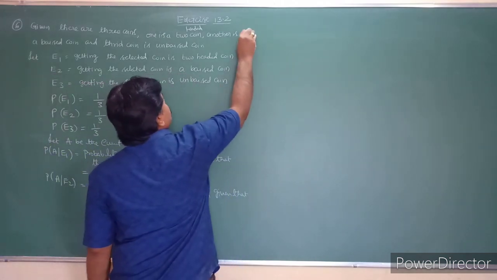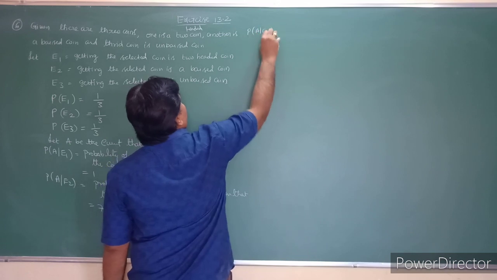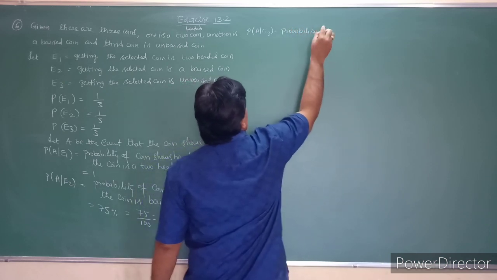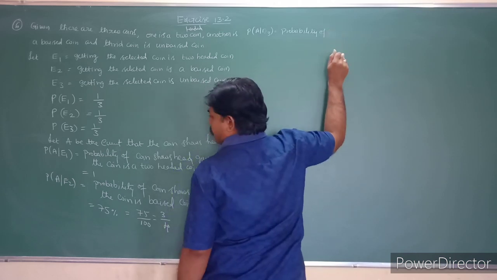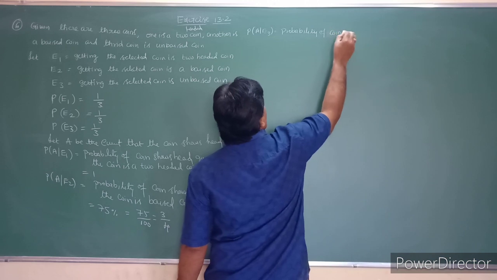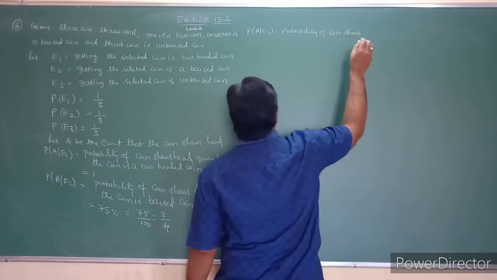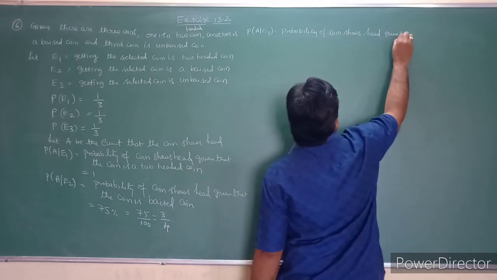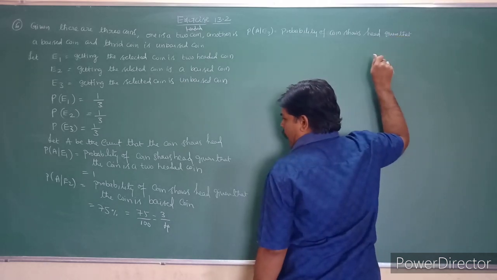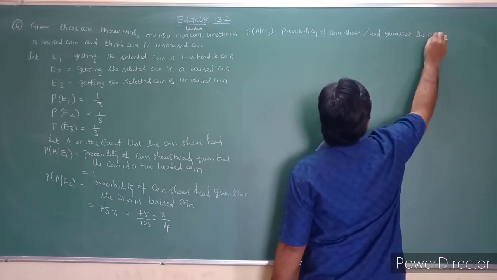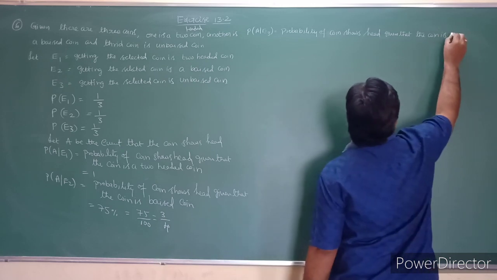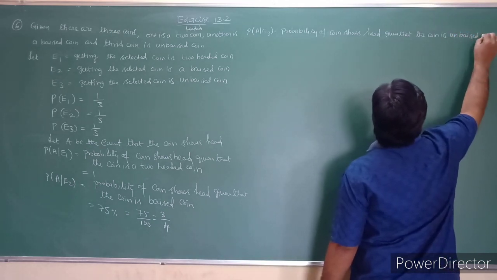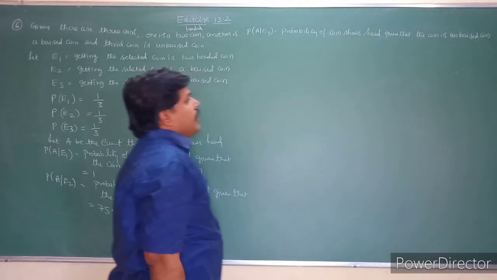Similarly, the probability of A given E3 is nothing but the probability of the coin showing head given that the coin is an unbiased coin. So the coin is an unbiased coin.